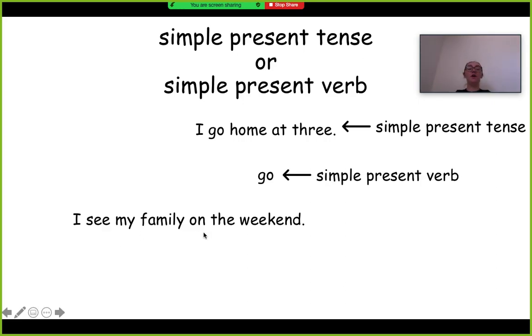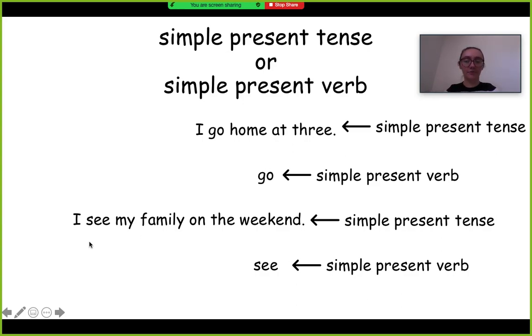I see my family on the weekend. Simple present tense. See, that's a simple present verb. So that's what that is. Pretty easy. So a verb is just this little word right here. It's the action word. Simple present verb is the most basic verb you can have. It's the most simple verb, right? And we use it in simple present tense, which is what we use to talk about something that we do a lot, something that happens a lot, something that's repeated.